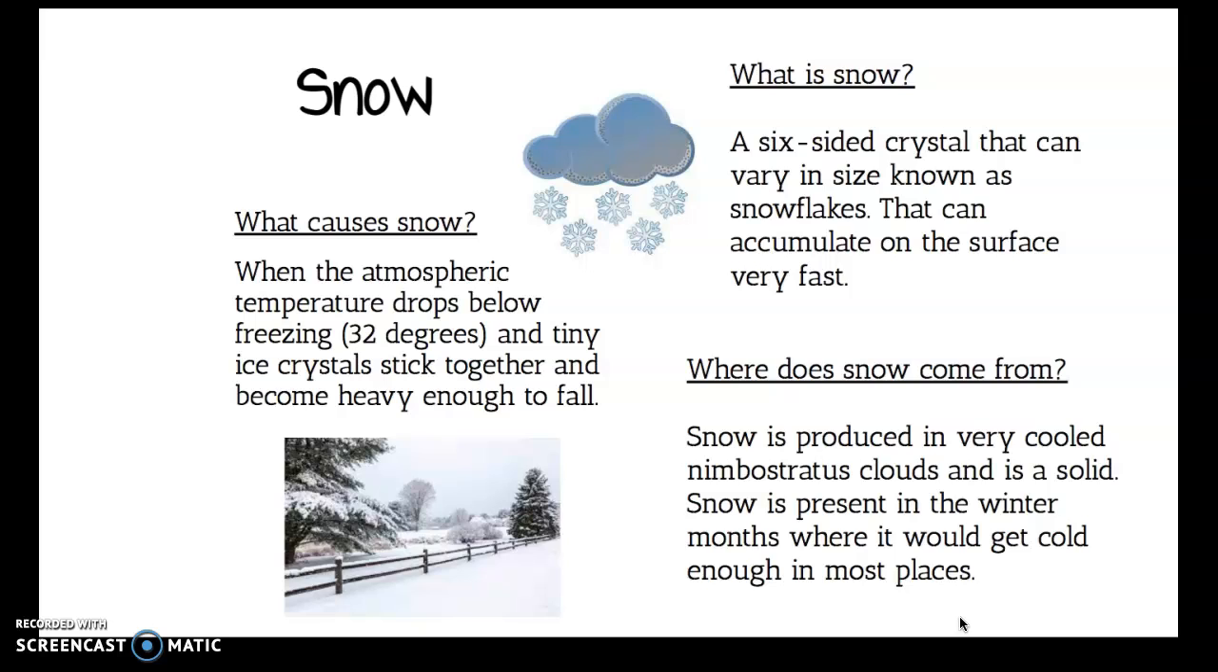Snow is produced in very cooled nimbostratus clouds and is a solid. Snow is present in the winter months where it would get cold enough in most places.